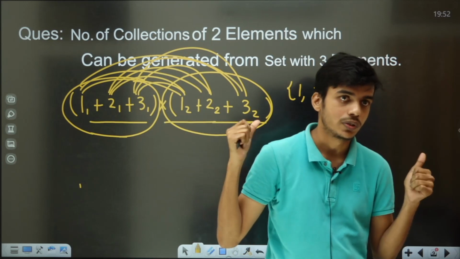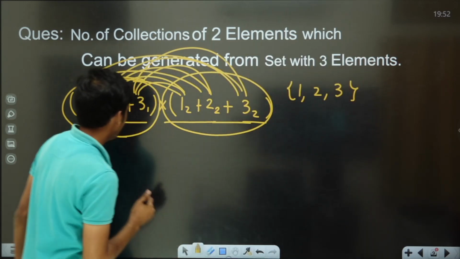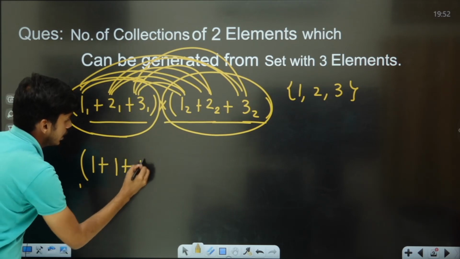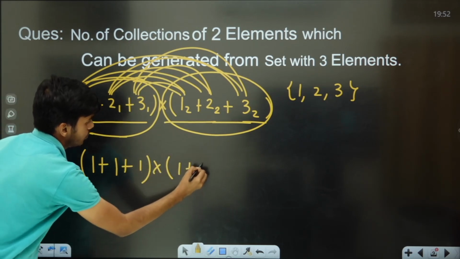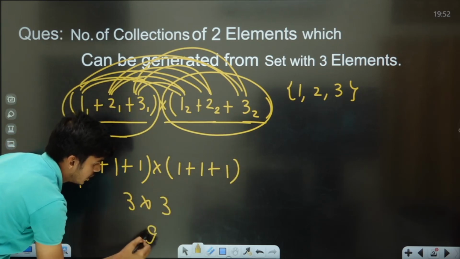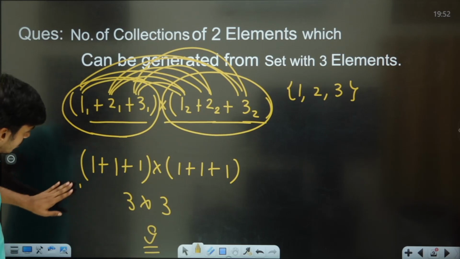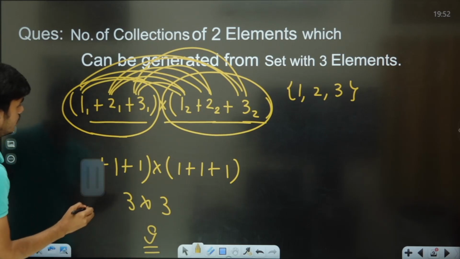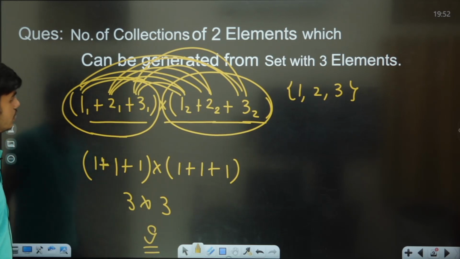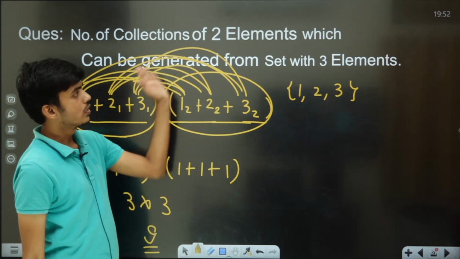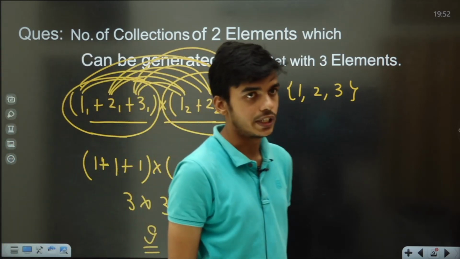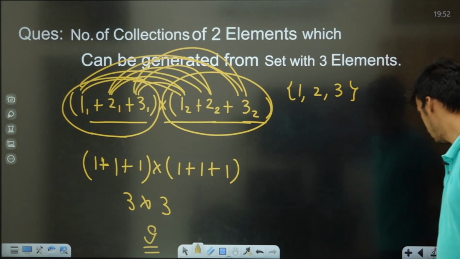So what will we write over here? Corresponding to this, we have one choice, and again one choice, and again one choice, multiplied by one choice, one choice, one choice. That means 3 cross 3, that is 9 ways. 9 collections can be generated from a set with 3 elements. So the number of collections of 2 elements which can be generated from a set with 3 elements will become 9. So let's move on to the next example.